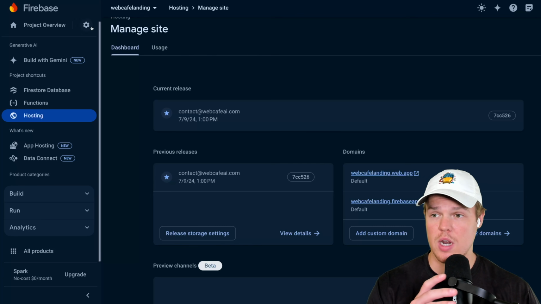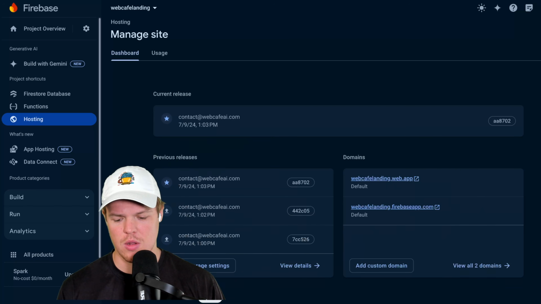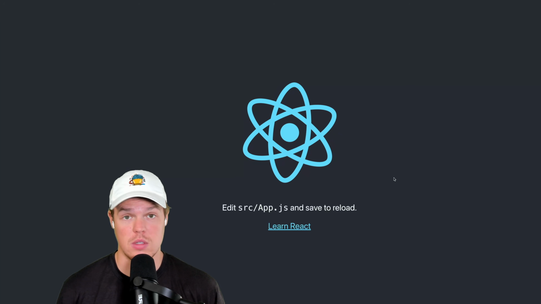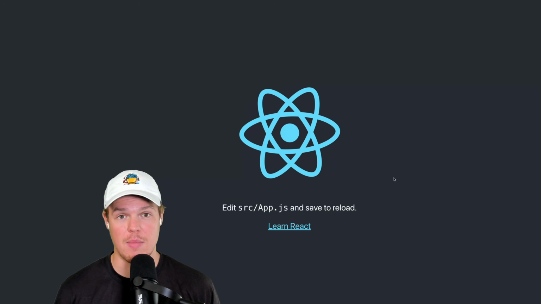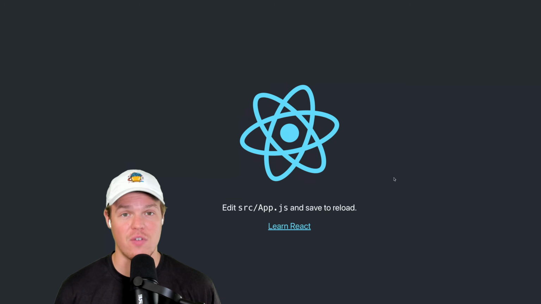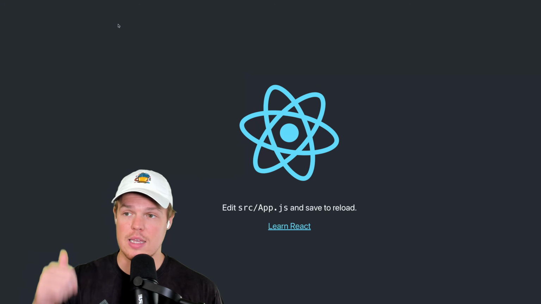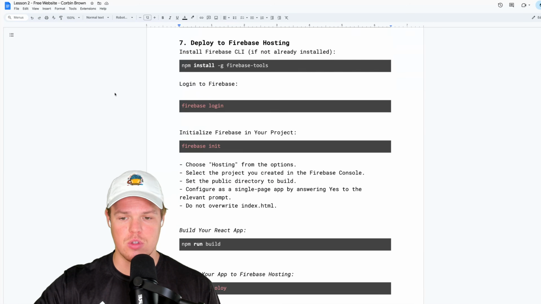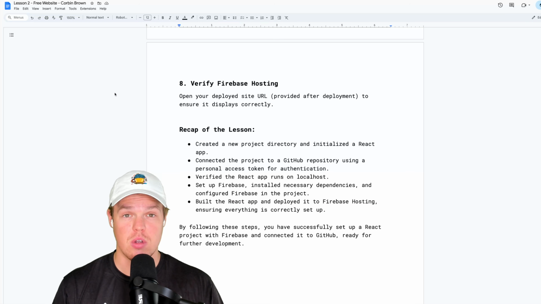To prove it to you, all we've got to do is come to our Firebase here. If you go to Hosting, these are going to be previous deployments, and then you can click either of these links. You click either of these links, it's going to take us to that page. And this is a live URL. This exists on the internet. Now, whether we actually let robots crawl it and cite it, that's going to be a later conversation. But for now, there we go. We've successfully created a connection between GitHub, VS Code, and Firebase, and put it all together to the endpoint of having a deployed Firebase hosting, or the website we're going to be building from here on out.